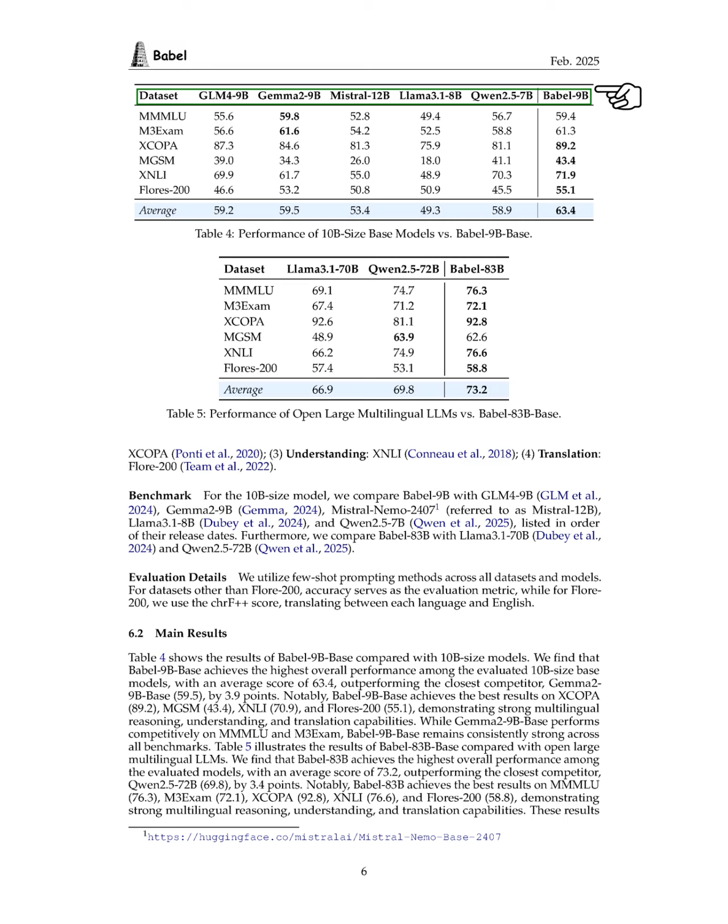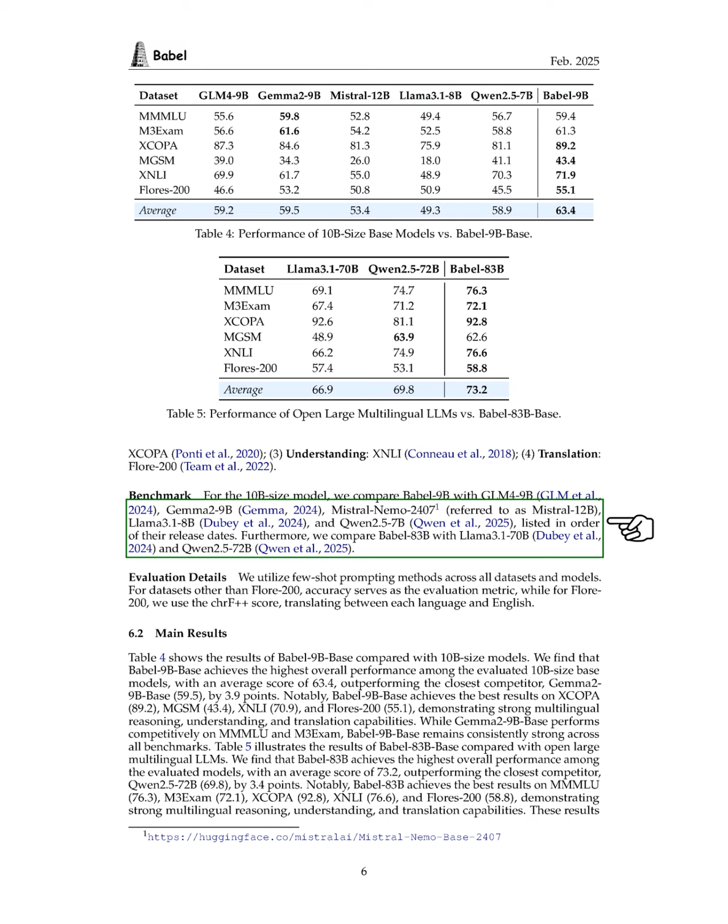2. Reasoning tasks include MGSM and XCOPA. 3. Understanding tasks involve XNLI. And 4. Translation tasks are represented by Flores 200. In our benchmark, we compare Babel 9B with several models, including GLM 4-9B, Gemma 2-9B, Mistral 12B, Llama 3.1-8B, and Qwen 2.5-7B, based on their release dates. We also compare Babel 83B with Llama